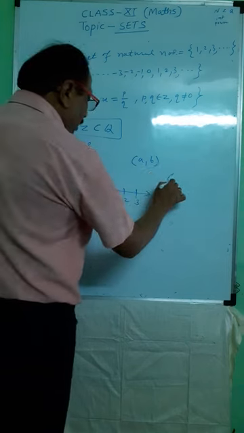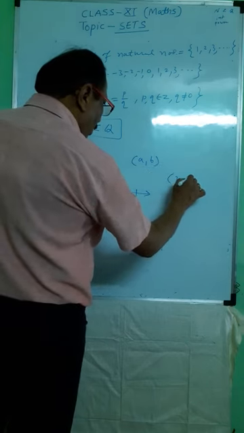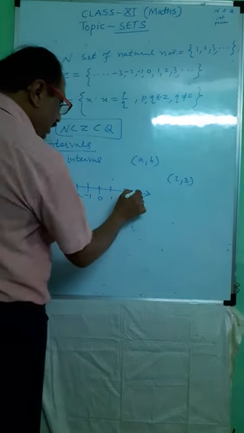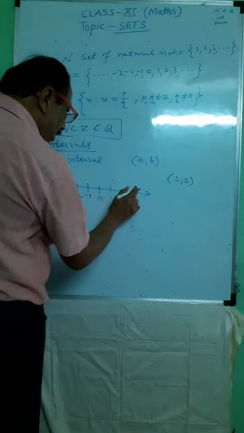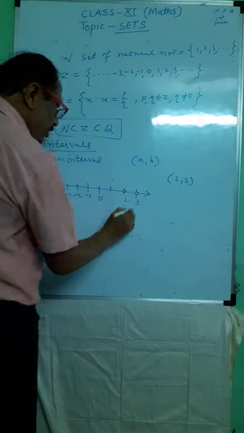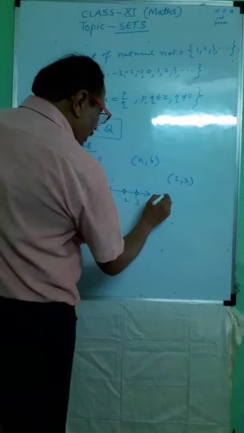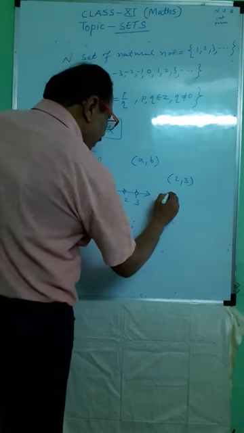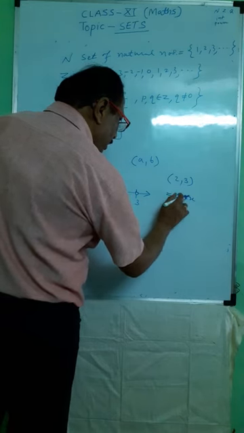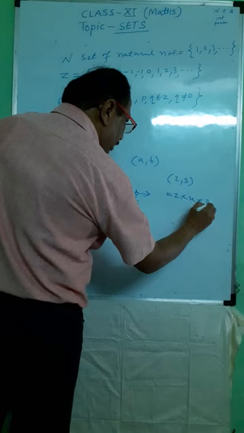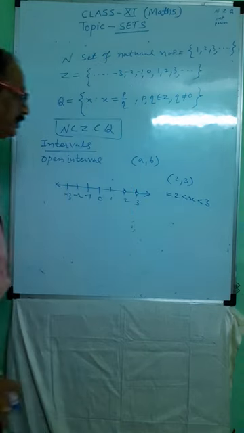If you take the interval (2, 3), that means this part. Here 2 is not included, 3 is not included, means we represent it as 2 less than x less than 3.